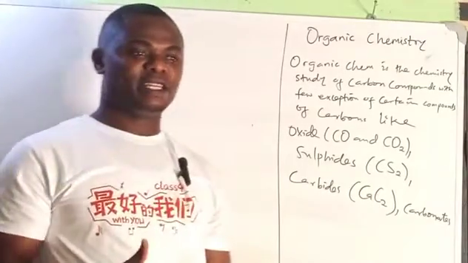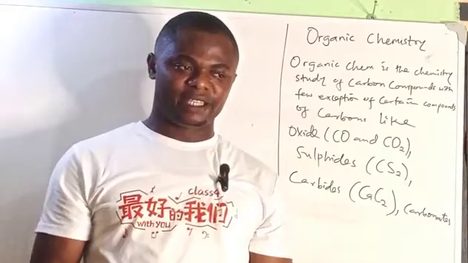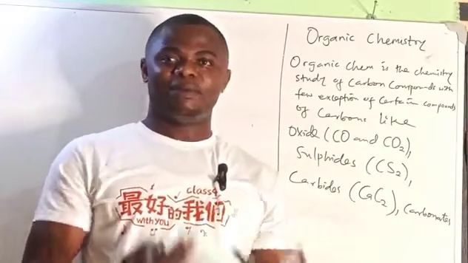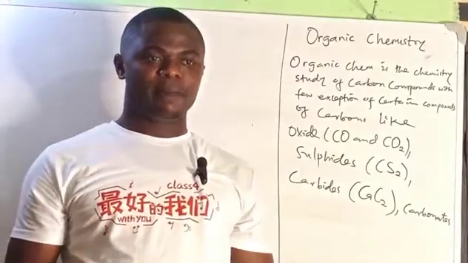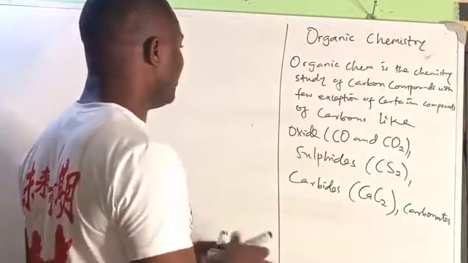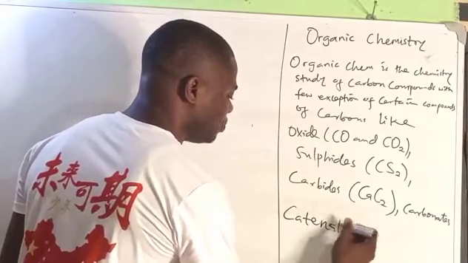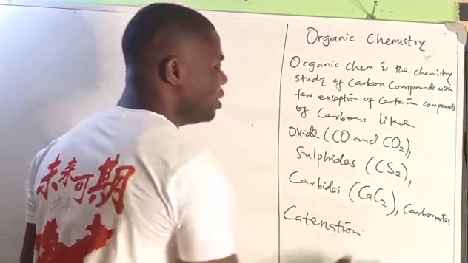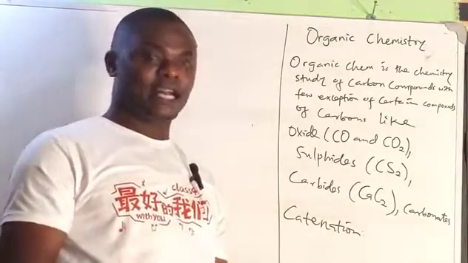It bonds with itself and also with both metals and non-metals. We call that special ability of carbon catenation. Catenation is the ability of the carbon atom to link up with itself and other elements.